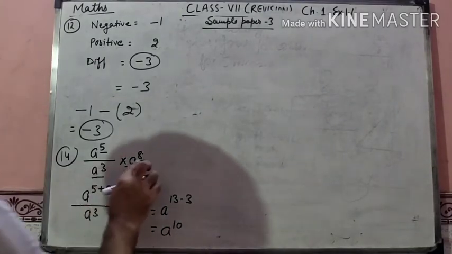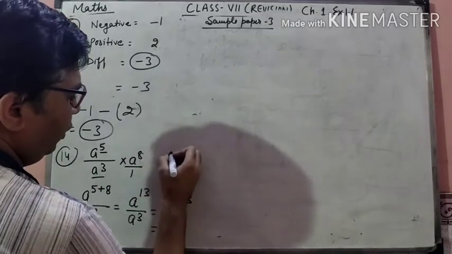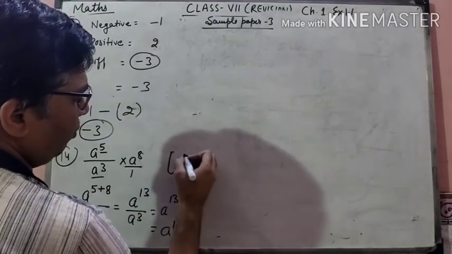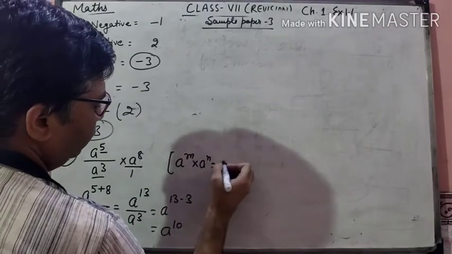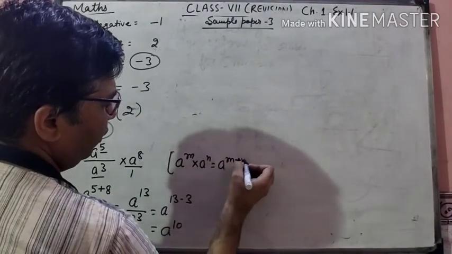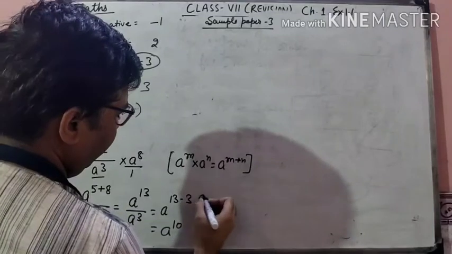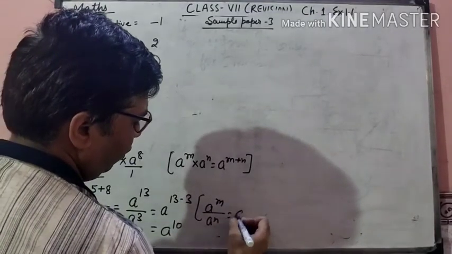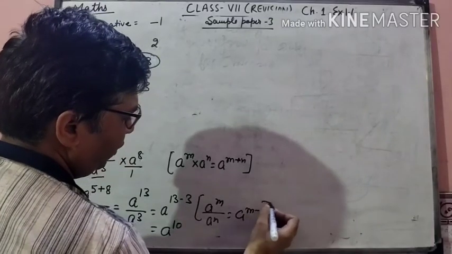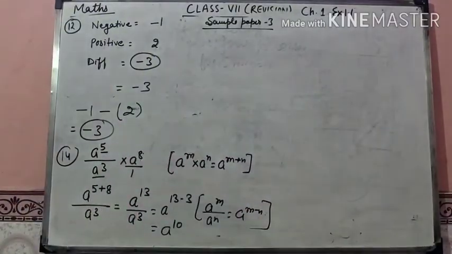This question is related to our power and exponent. What law is applied? We applied the law of multiplication, a^m times a^n is a^(m+n), and here a^m upon a^n is equal to a^(m-n). Any doubt, students?